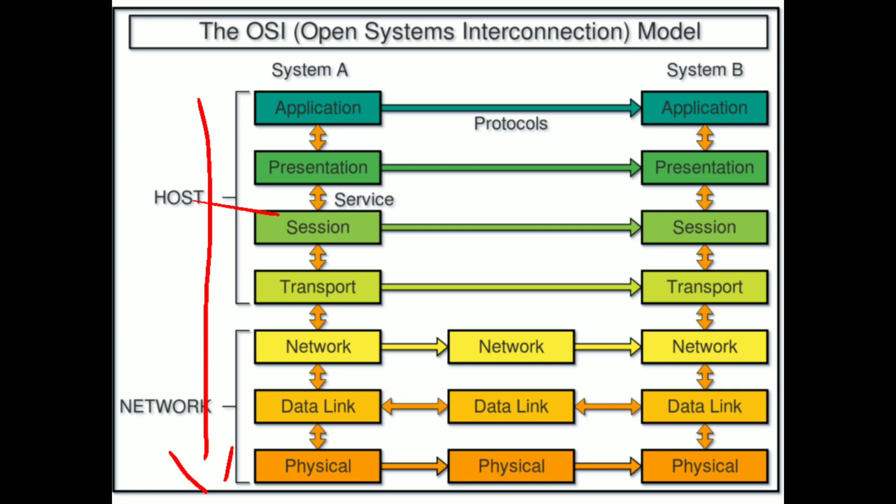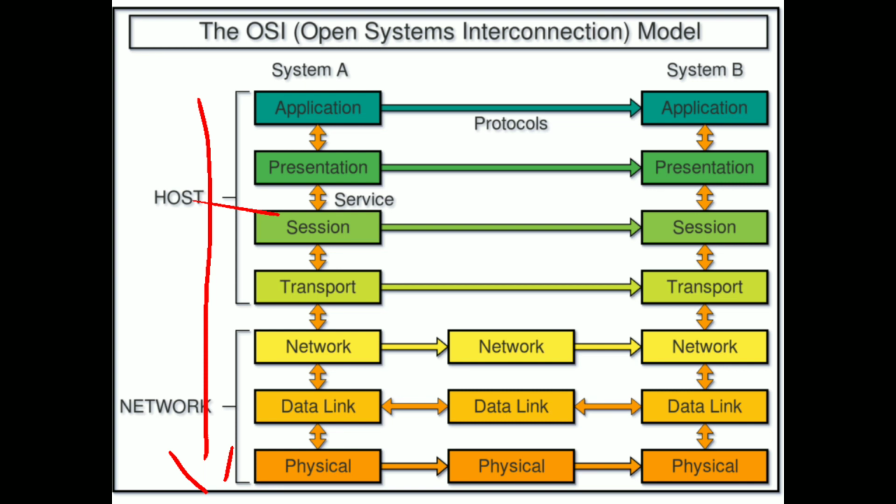The data link layer's responsibility is, if there is any error in the bits, it will rectify those errors, and it will convert the bits into frames. It then transfers the data to the network layer.